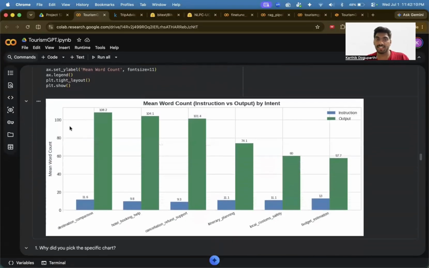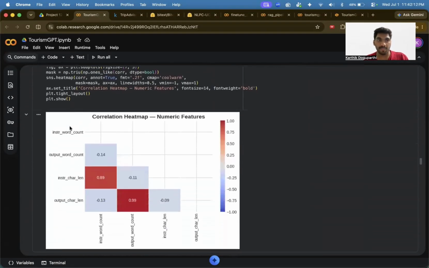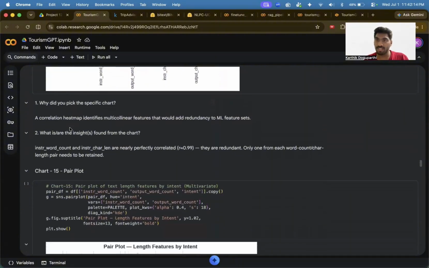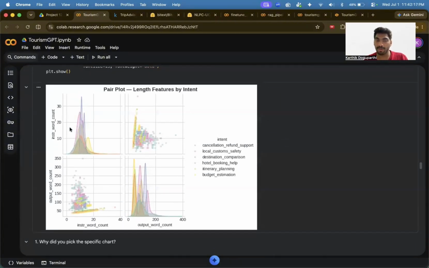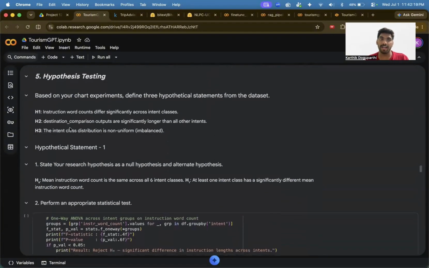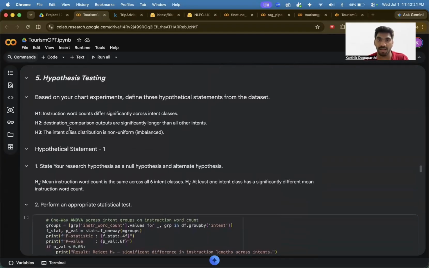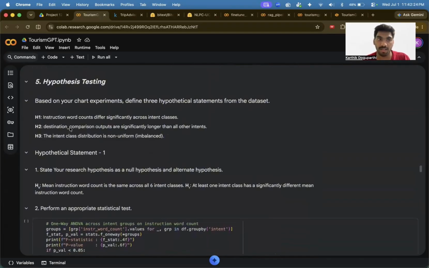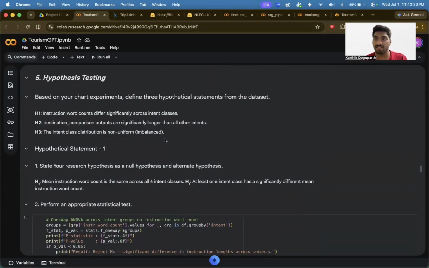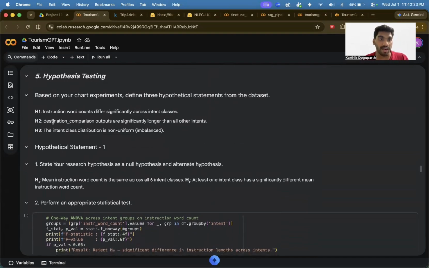Next comes chart 13, about the mean word count. And next comes the heat map about the instruction count. Next comes the pair plot, a general pair plot, and hypothesis testing as well. I've done basic 3 hypothesis tests. The hypothesis that my instruction word count differs significantly across intent classes has been rejected. And that destination comparison outputs are significantly longer than other intents is rejected as well. All these hypotheses have been rejected because of low p-value.